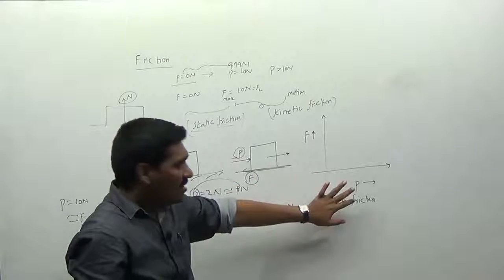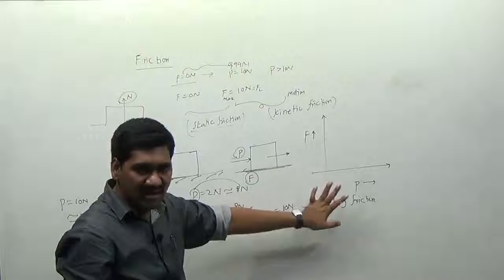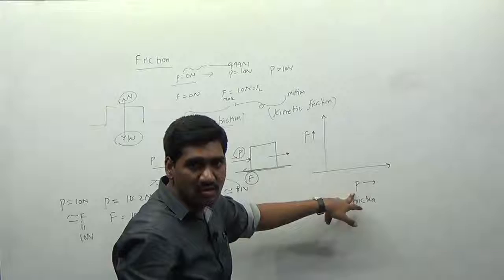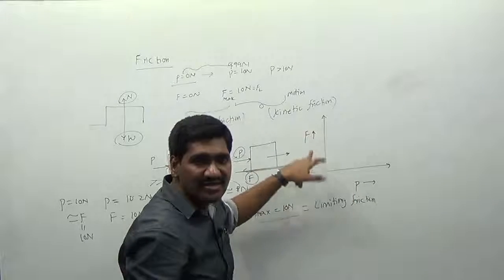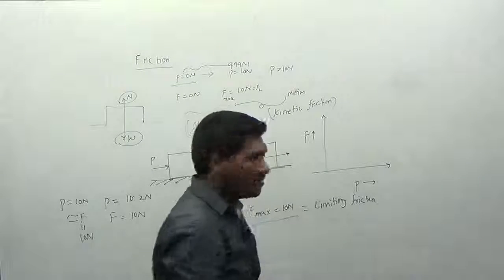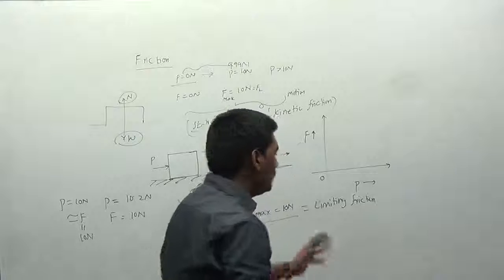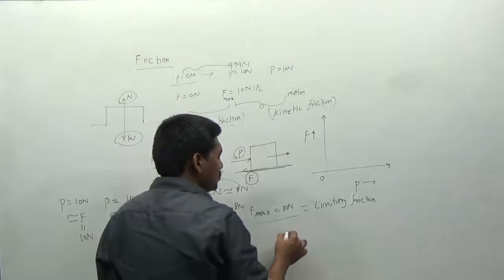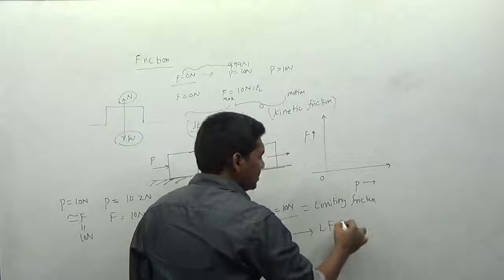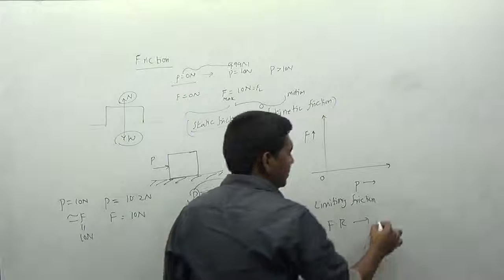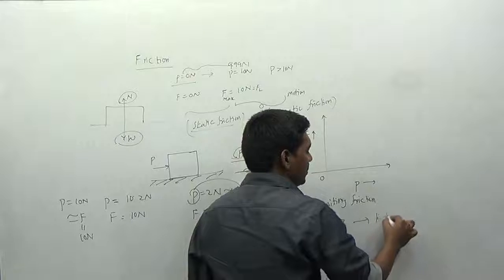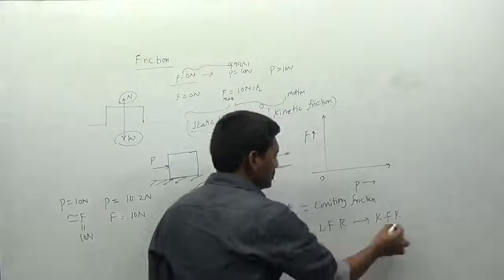Now I will explain the phenomenon with the help of a graph between the external force and the frictional force. P is the external force we are applying on the body. F is the frictional resistance present between the block and the surface. From 0 to the limit, we have a total of three regions here: 0 to the limiting frictional range, and the next is the kinetic frictional range, KFR I am saying here. So these are the limits.